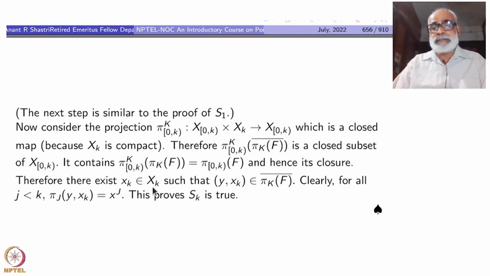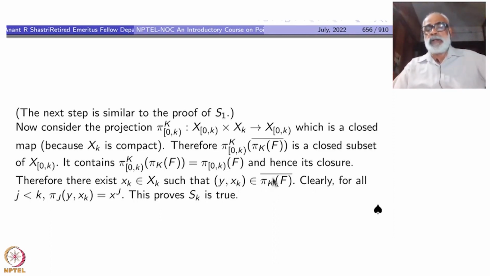Therefore, there exists xk belonging to xk. From here I can extend it to this one, that is the whole idea. One more element I can take. Xk belonging to x is that y comma xk. What is the meaning of this notation now? It just means that the earlier projections of this element are the old y, and the kth projection is xk.